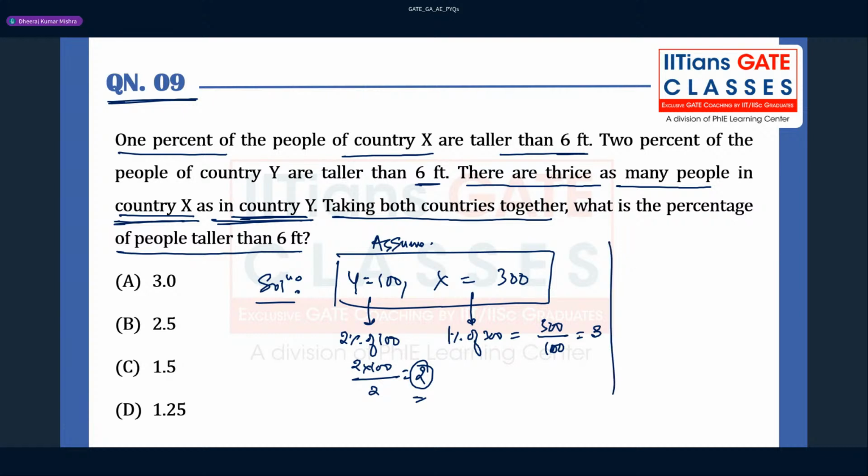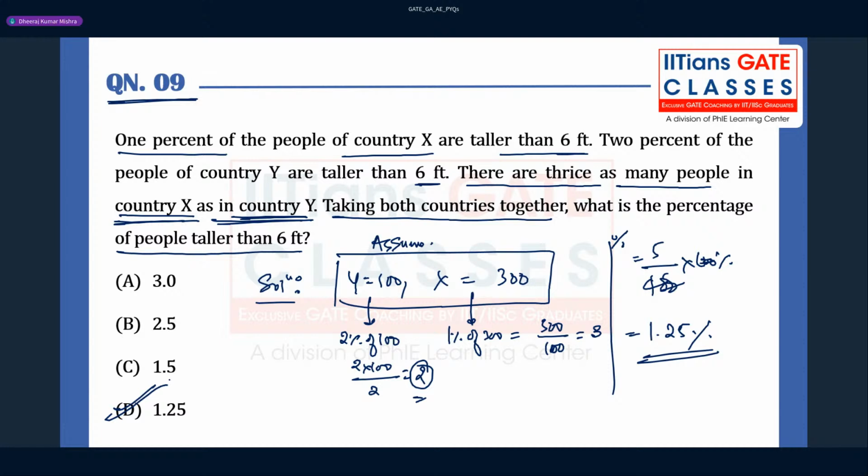There are 2 plus 3, that is nothing but 5, because we have to find the percentage here. So 5, and the total number of people is 400, into 100%. Cancel this, and I believe you will get around 1.25 percent. So option D will be correct for this question.